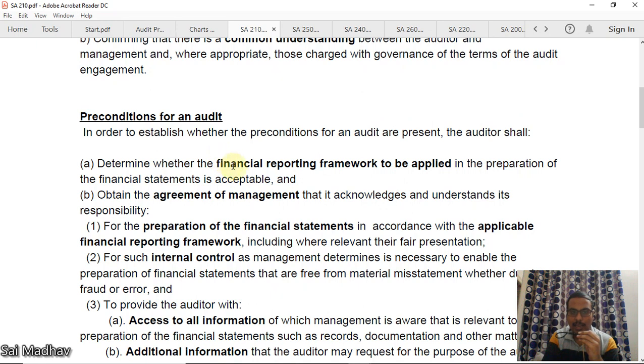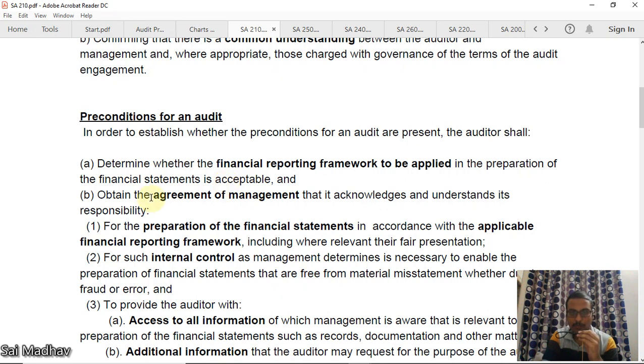Now, what are the preconditions of an audit? There should be an acceptable financial reporting framework to be applied. What is a financial reporting framework? A framework is nothing but a methodology in which your financial statements are prepared. It should be acceptable. It could be a T-shaped balance sheet or as per the Companies Act, whatever. It should just be acceptable.